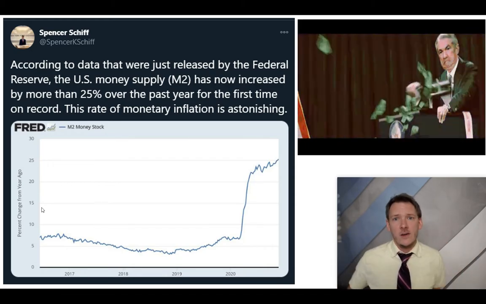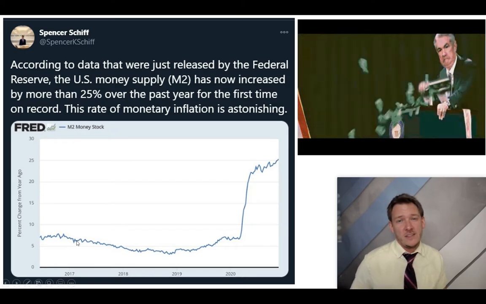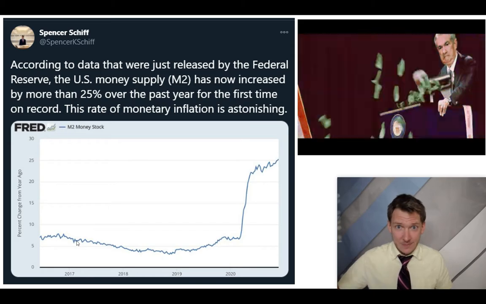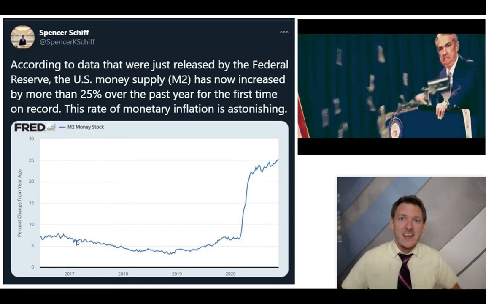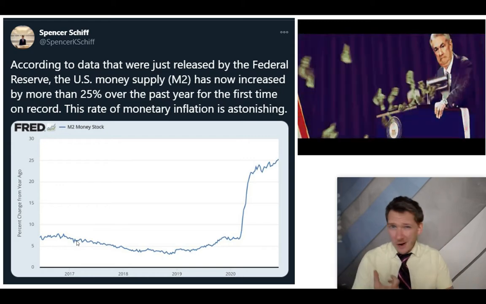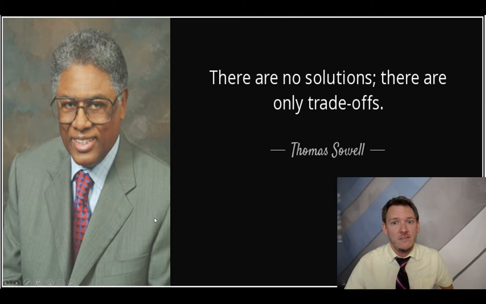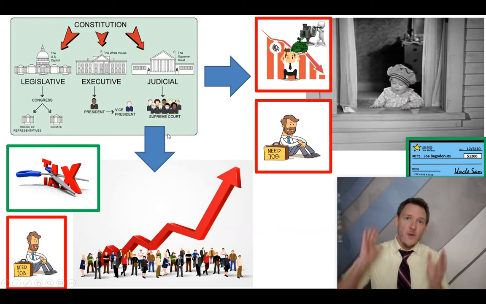And so the quick answer, not to go too deep into what if we did try to do everything: you're more than likely going to run into rampant runaway inflation, which we're already experiencing, which is probably going to lead to the next 2021 crises, meaning probably multiple. Now, I'm not going to go into MMT and try to understand that, but long story short, the government just can't spend money that it doesn't have, but we're not going to go into that conversation. There are no solutions. There are only trade-offs.